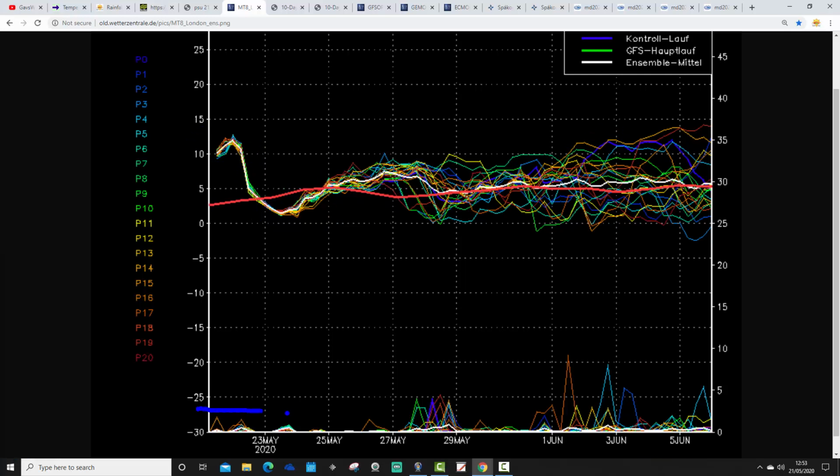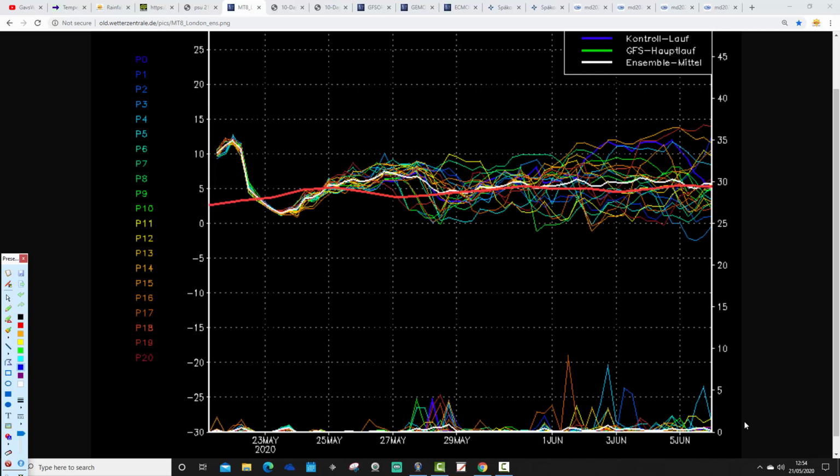Precipitation-wise, lots of dry weather coming up. There could be a few showers coming and going, but it looks pretty dry ready for next week in London. Maybe something a little bit more substantial around the 28th, 29th of May, and then pretty dry again as we go through to the end of the month. Basically, that's a very, very dry ensemble for the next couple of weeks.